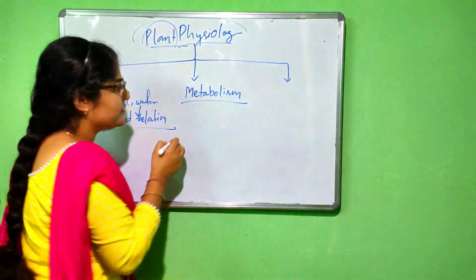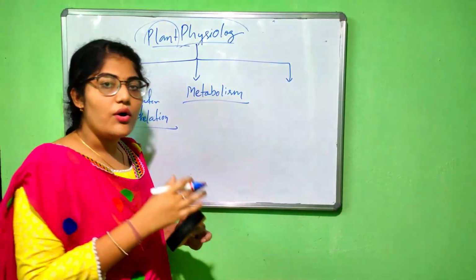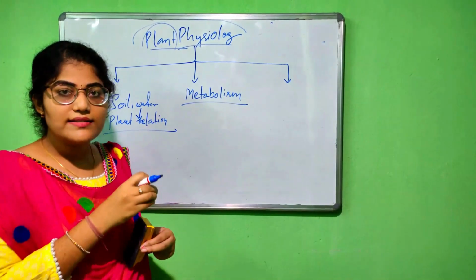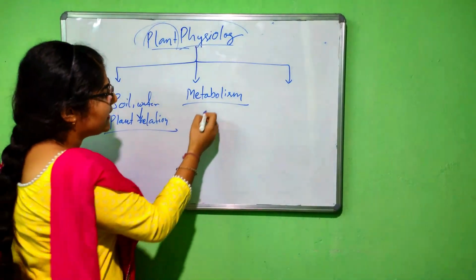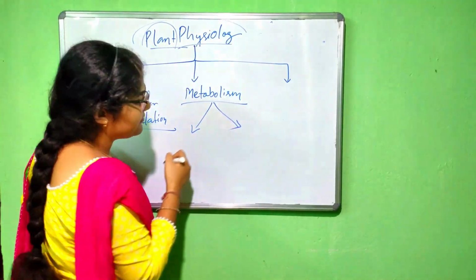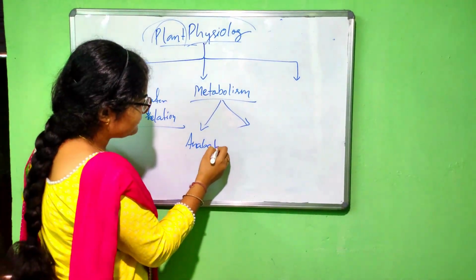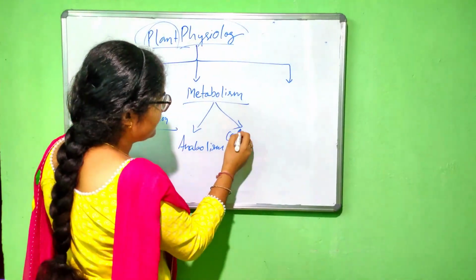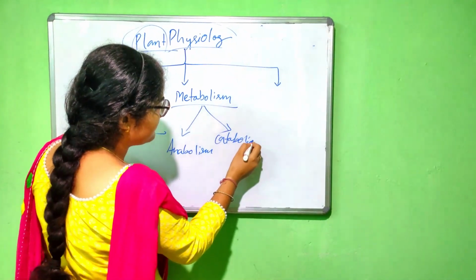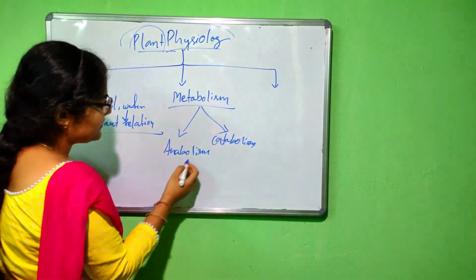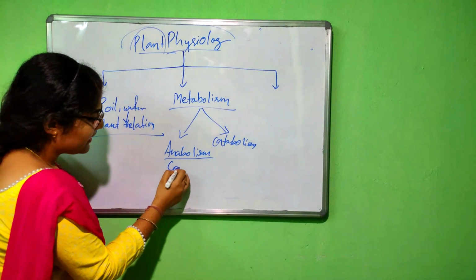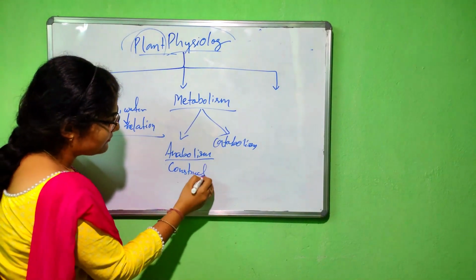So metabolism means what? Metabolism means all the activities which occur inside a living organism. The metabolism part is again divided into 2 types, that is the anabolism and the catabolism. Anabolism is also termed as constructive process. Why?